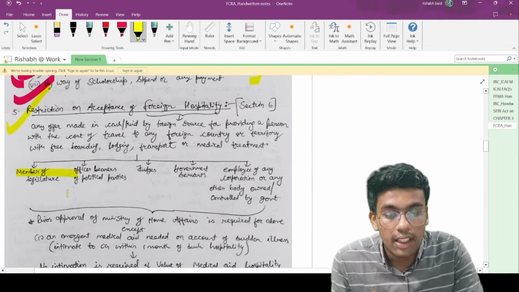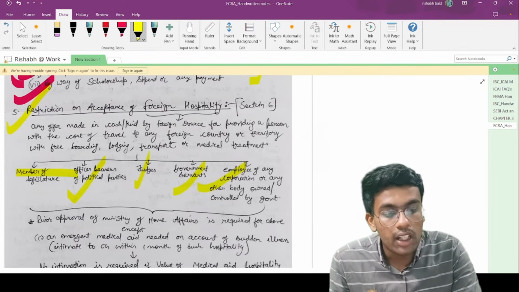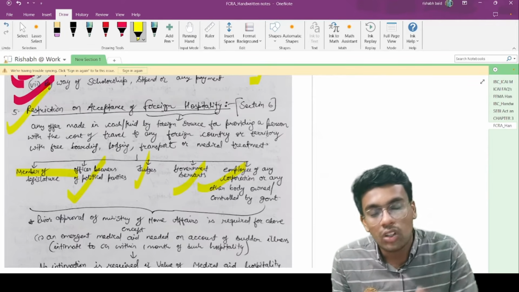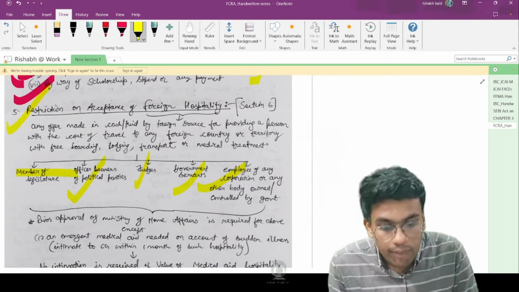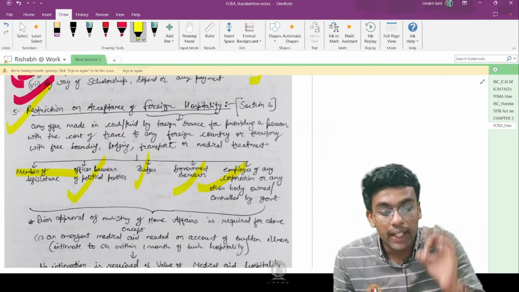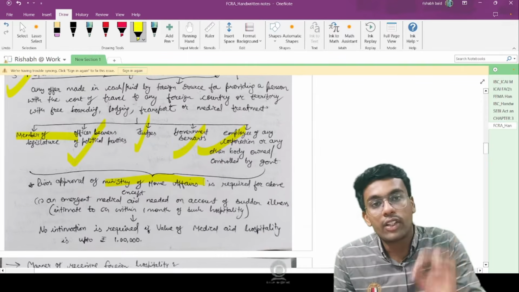Members of legislature, political parties and office bearers thereof, judges, government servants, and employees of any corporation or any body corporate which is owned or controlled by the central government. However, these persons can accept foreign hospitality having prior approval of the Ministry of Home Affairs, that is MHA, which is required for the above.